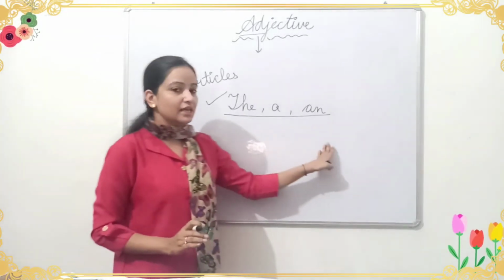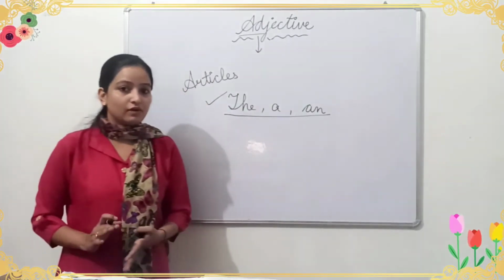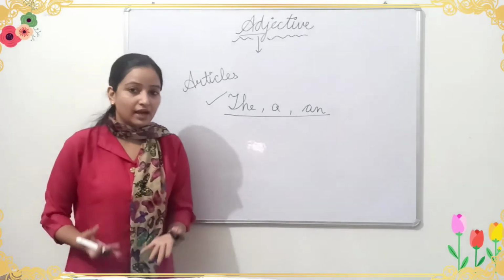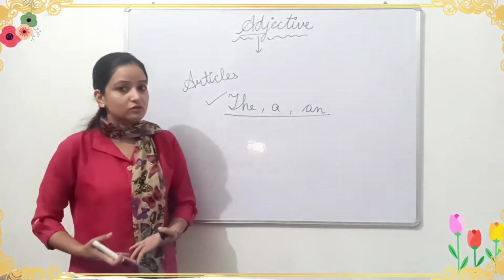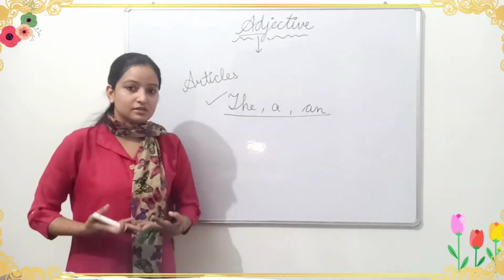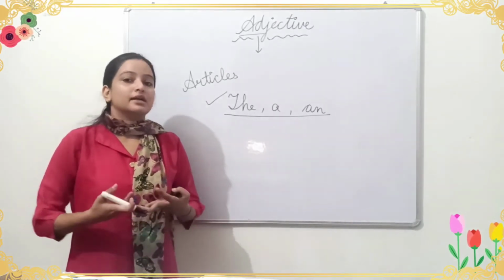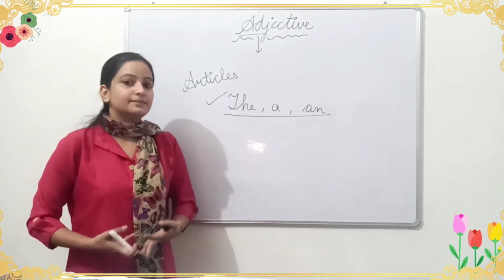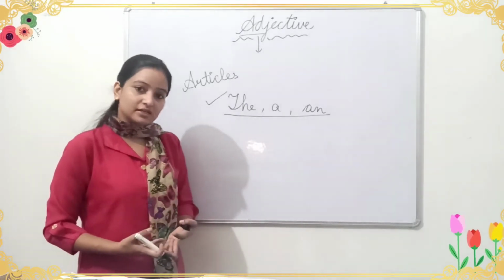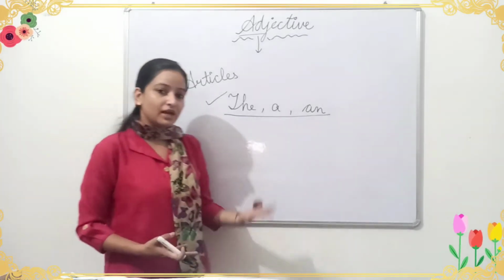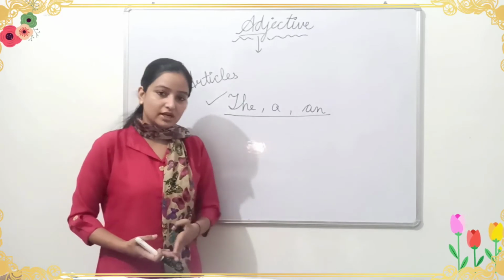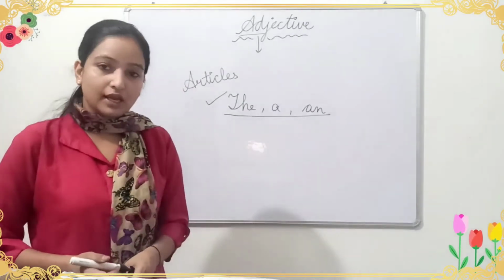Okay, these are the adjectives only. Why? Because these words also modify and describe the nouns and pronouns. As I have told you, whatever describes or modifies the noun and pronoun is an adjective. Okay, जो भी modify करता है noun को या pronoun को, ठीक है, वो क्या होता है? Adjective.